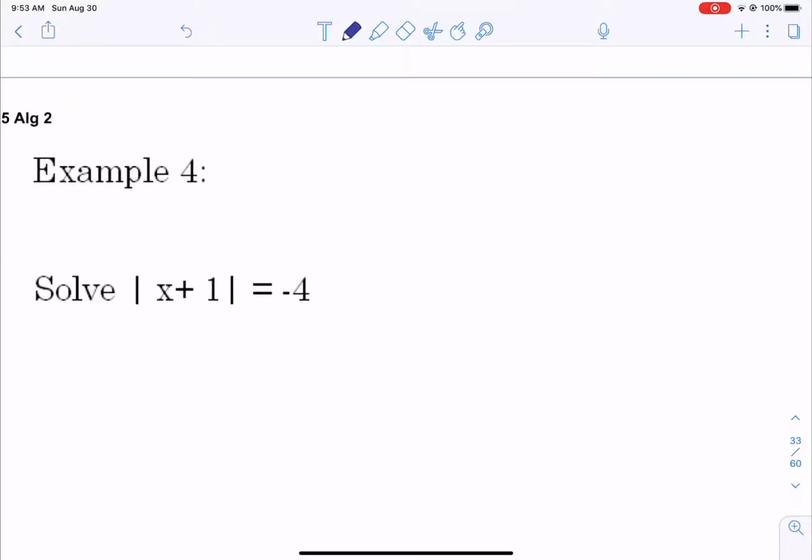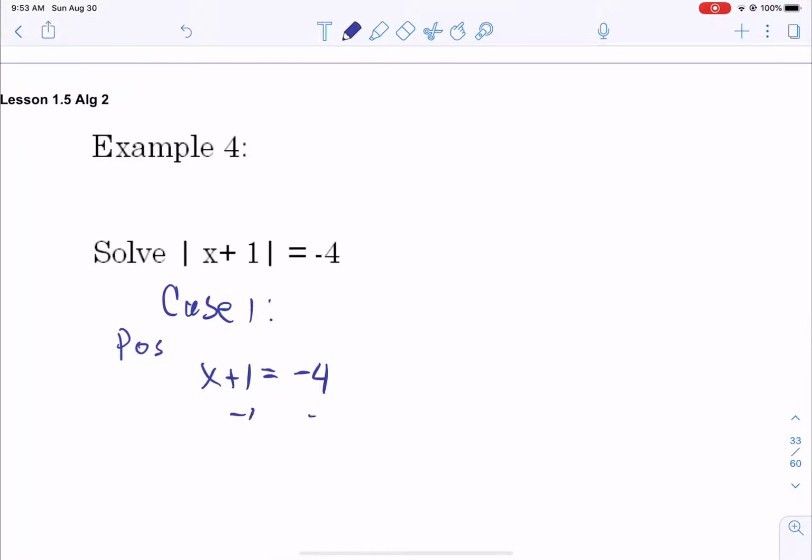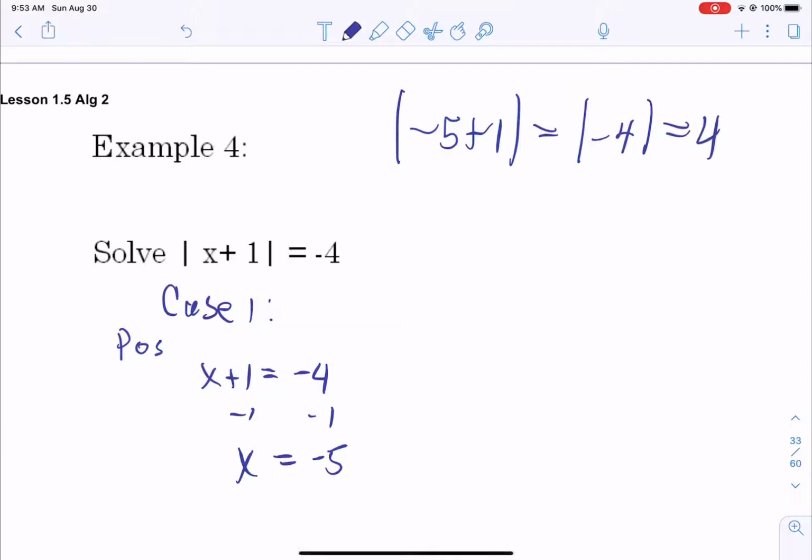Now, here we have to think about what the absolute value means. Here it says the absolute value of x plus 1 equals a negative number. If we try the cases, let's just pretend like we jumped in and started the cases. If we solve x plus 1 equals negative 4, you get negative 5. Now, think about if you actually go ahead and check it. You see up in the top here, negative 5 plus 1 is negative 4. The absolute value of that is 4, not negative 4. They wanted us to get an answer of negative 4. No matter what we do, we're never, ever going to get a negative answer.